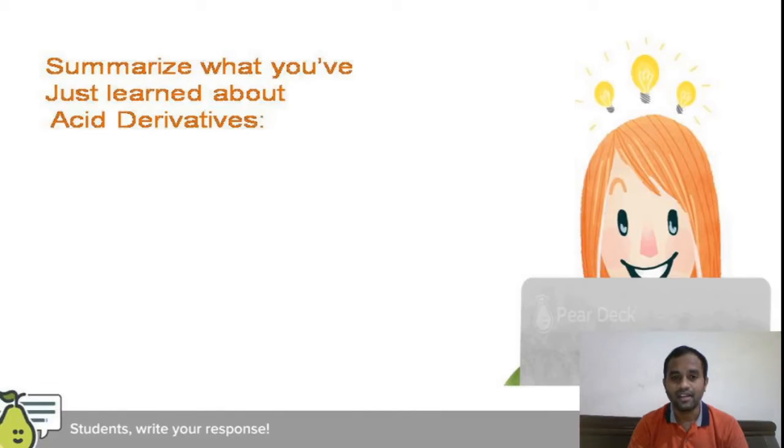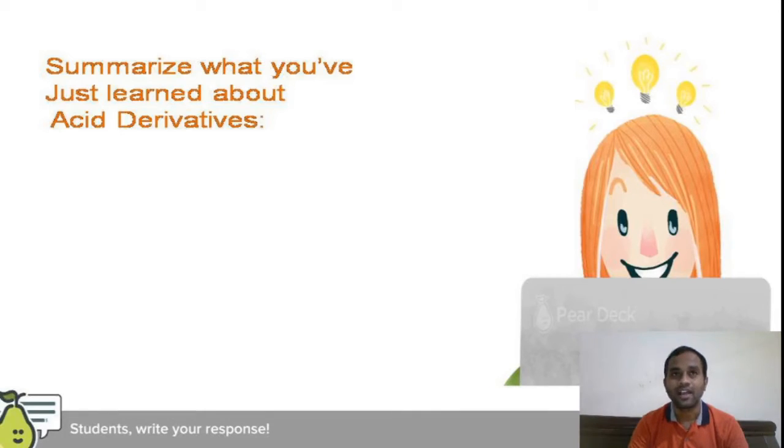Whereas in amides, on the other hand, the NH2 group is a strong base. It is not an easy leaving group. It is very difficult to replace the NH2 group by the incoming nucleophile. Therefore it undergoes nucleophilic substitution reaction at a very slow rate, right?